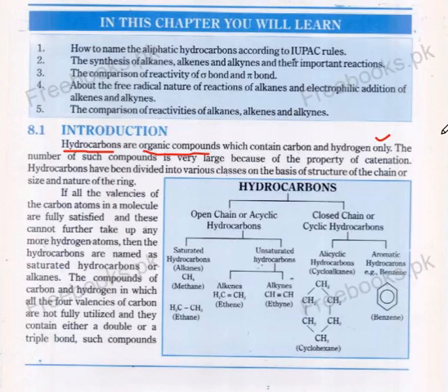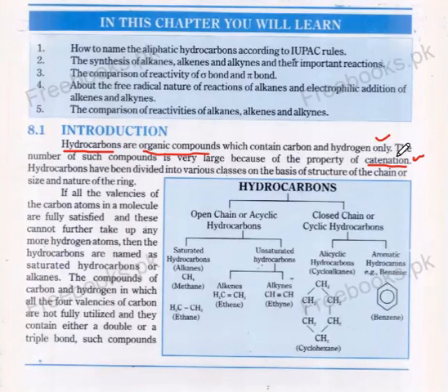The number of such compounds is very large because of the property of catenation. Organic compounds are very large because they contain a property which is so-called catenation.